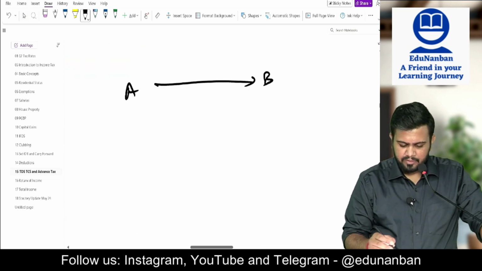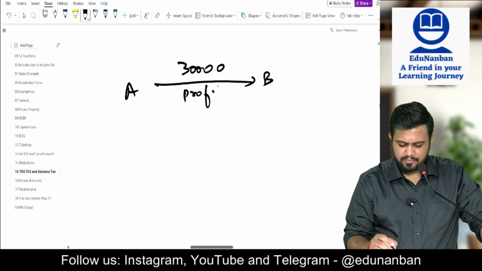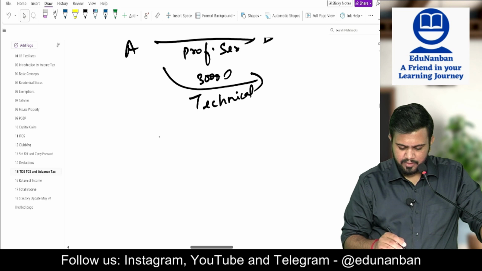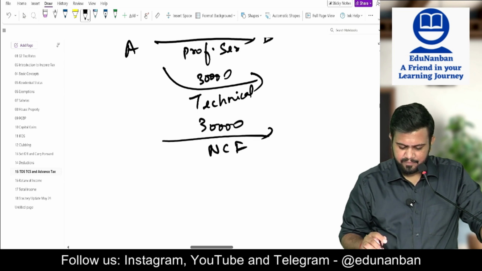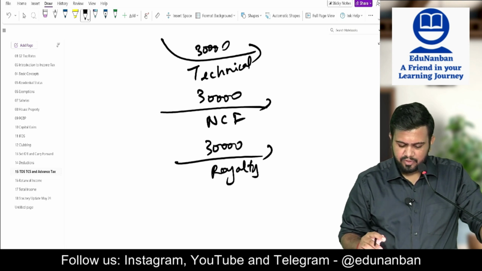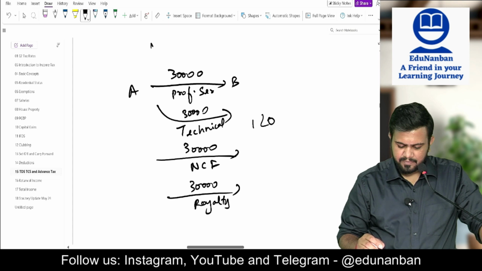30,000 payment as professional service, 30,000 technical service, 30,000 non-compete fee, 30,000 royalty. Now is TDS deducted? Total payment is 1,20,000.